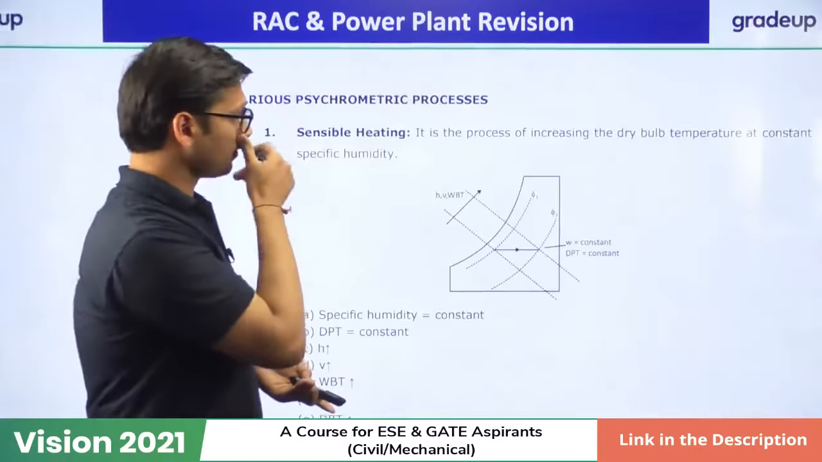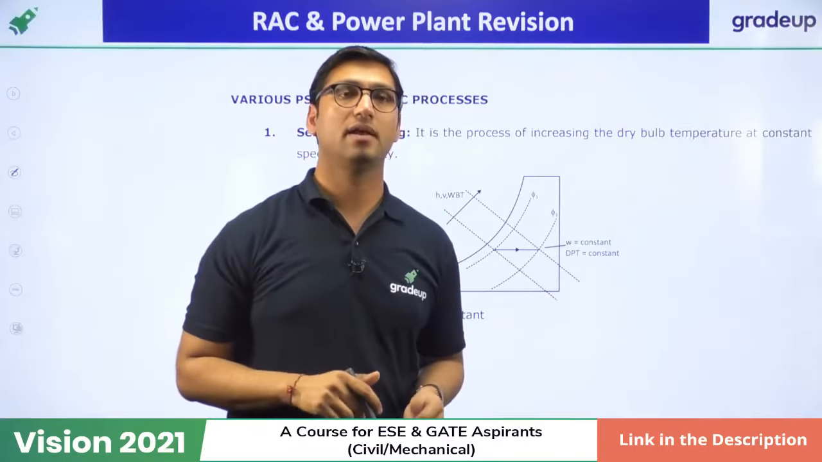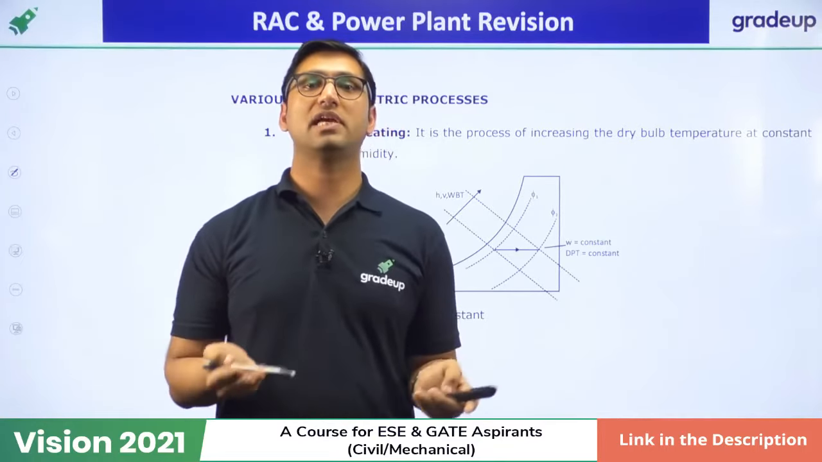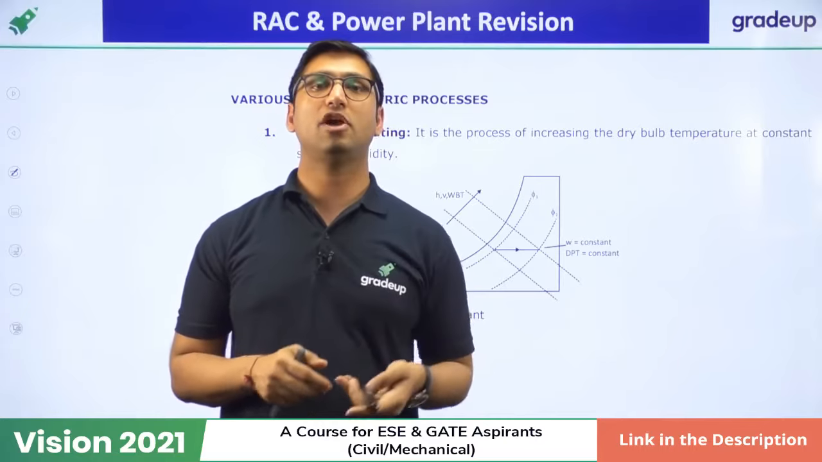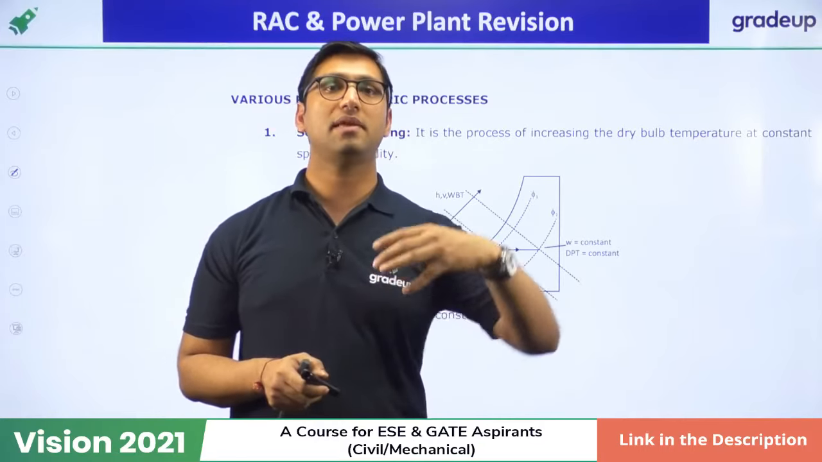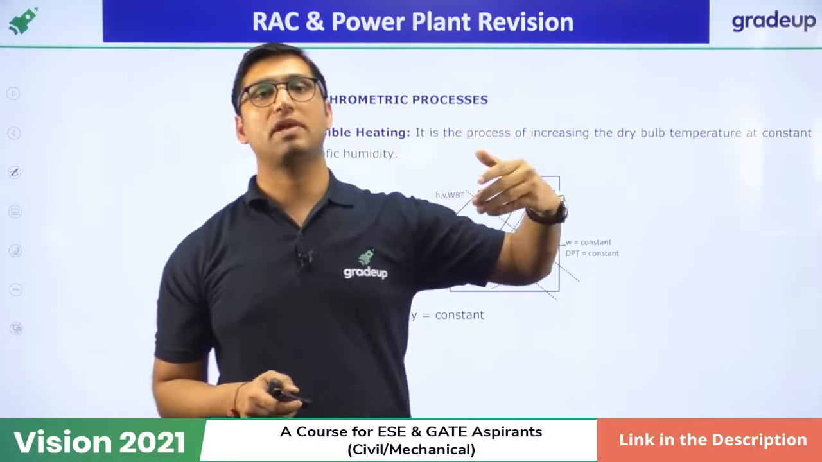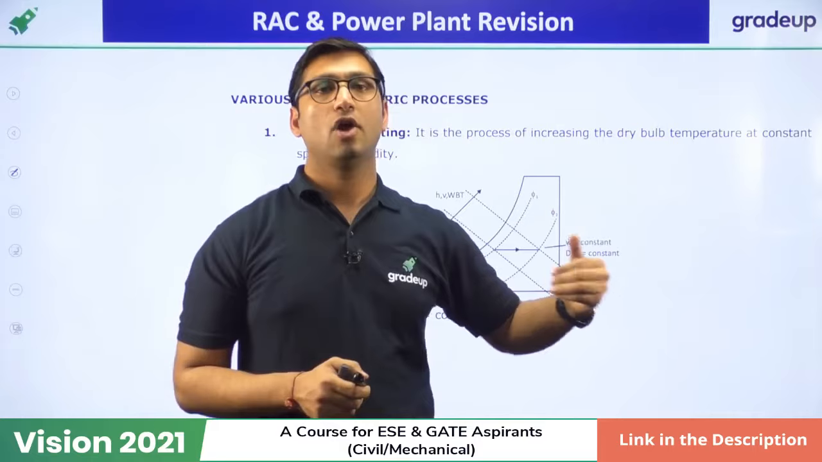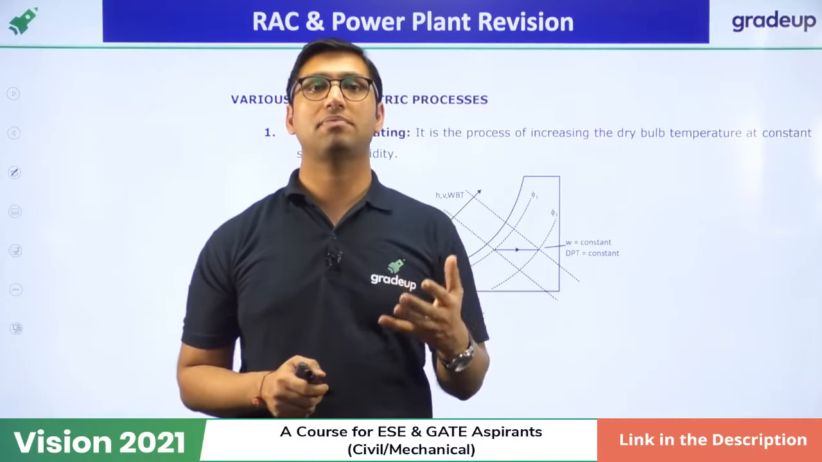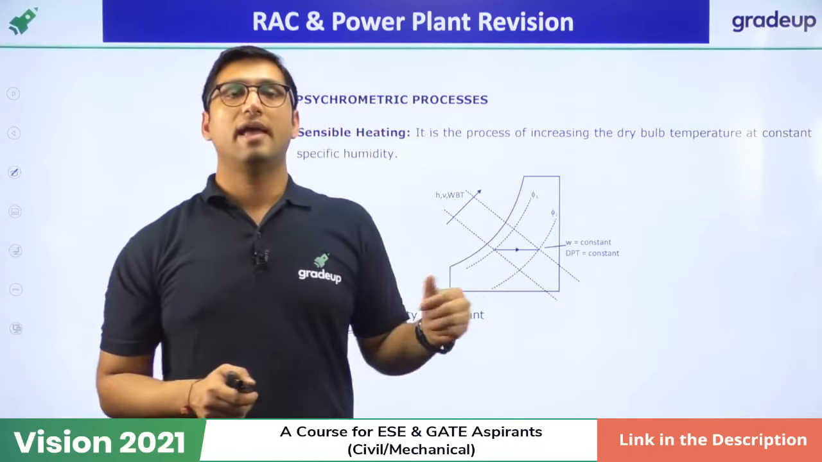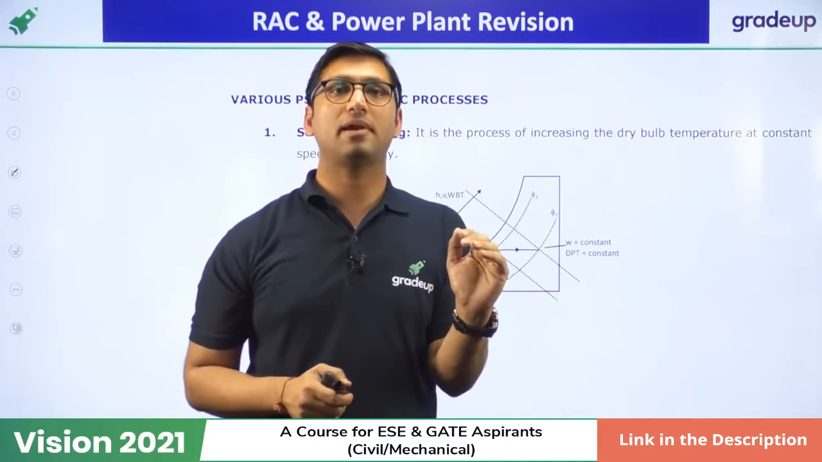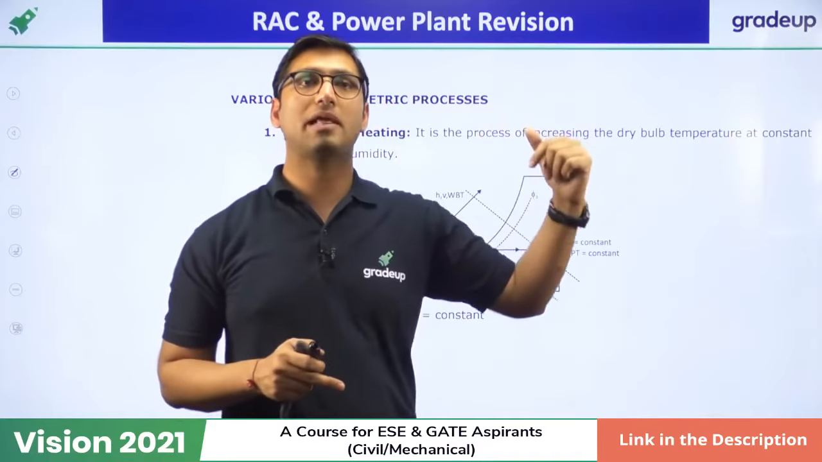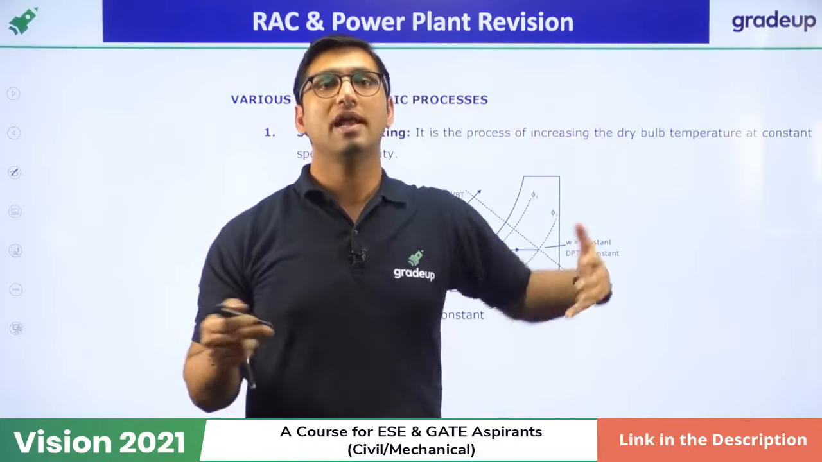Okay. Now there are some psychrometric processes that you have to understand. There are basically four basic psychrometric processes: sensible heating, sensible cooling, humidification and dehumidification. What is the meaning of these processes? Sensible heating means when we increase the dry bulb temperature at constant specific humidity. When we decrease the dry bulb temperature at constant specific humidity, that is called sensible cooling. Humidification means at constant dry bulb temperature, if you increase the specific humidity. At constant dry bulb temperature, if you decrease the specific humidity, that is called dehumidification.